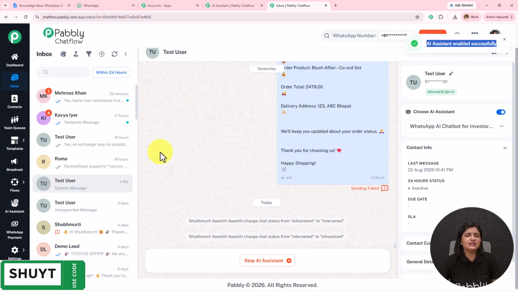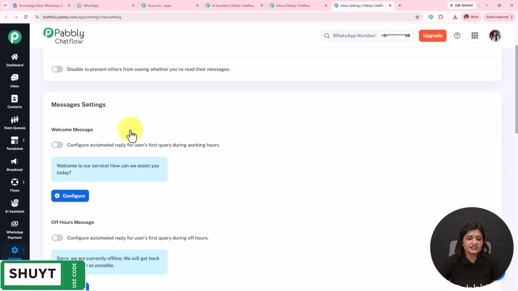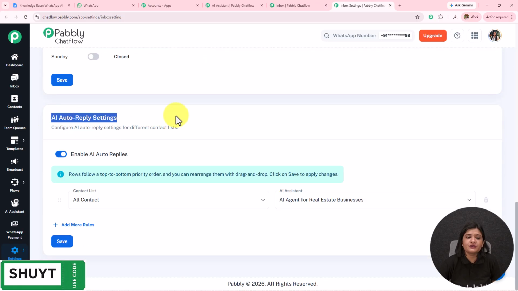But doing this manually and to particular chats is very time consuming, and that's why what we can do, we can assign the AI assistant to a particular group of contacts or to all the contacts. For that, on the left hand side we have the settings. I'm going to open inbox settings in a new tab. I've landed towards the inbox settings. If I scroll down, I have this option of AI auto reply settings. I've kept this enable AI auto replies on.